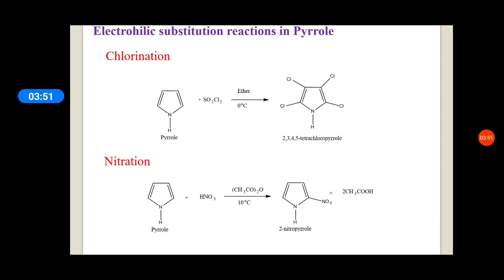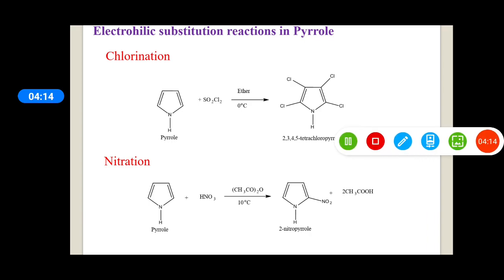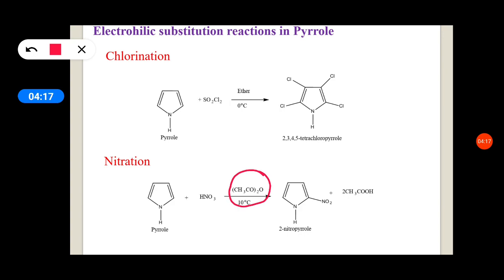While in nitration, which you already studied, you use the nitrating mixture, that is a mixture of concentrated HNO3 and concentrated H2SO4. But here a stronger acid is not used. Instead of sulfuric acid, acetic anhydride is used as a catalyst.